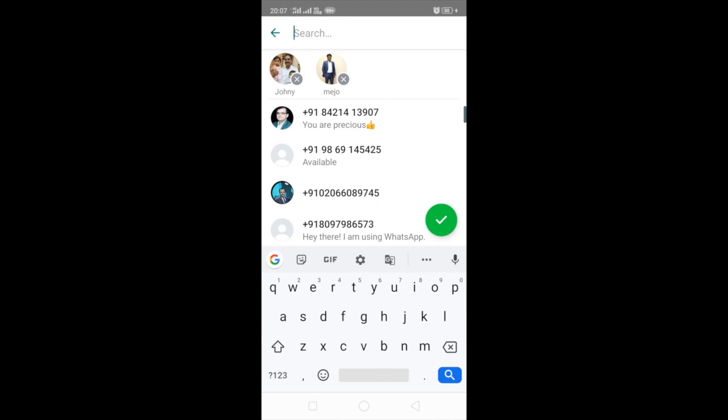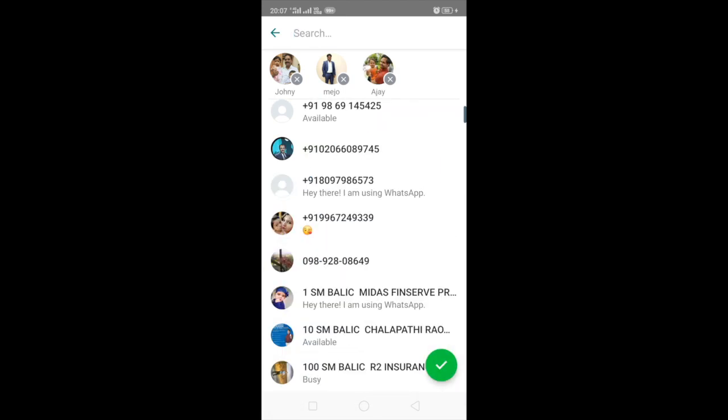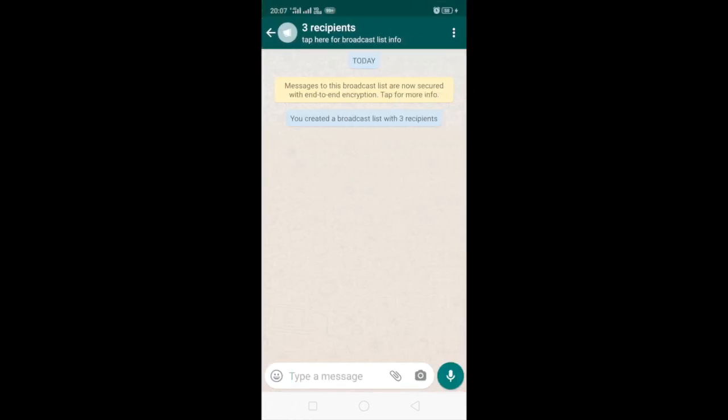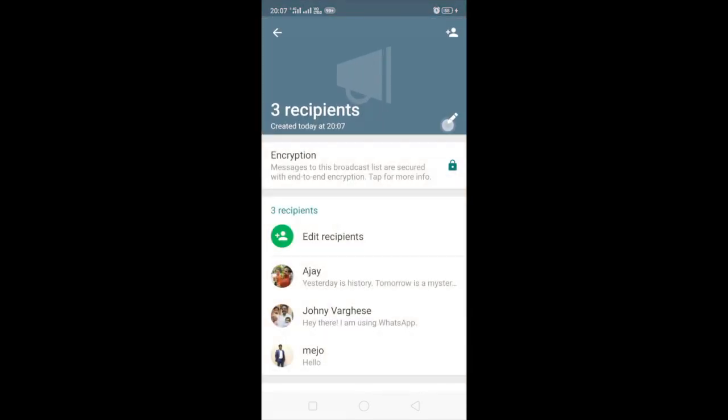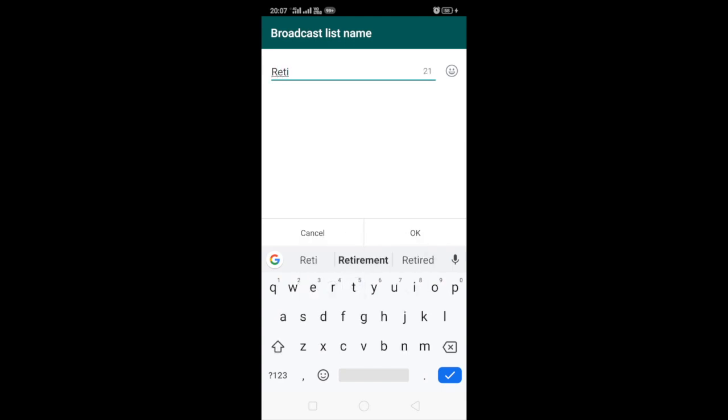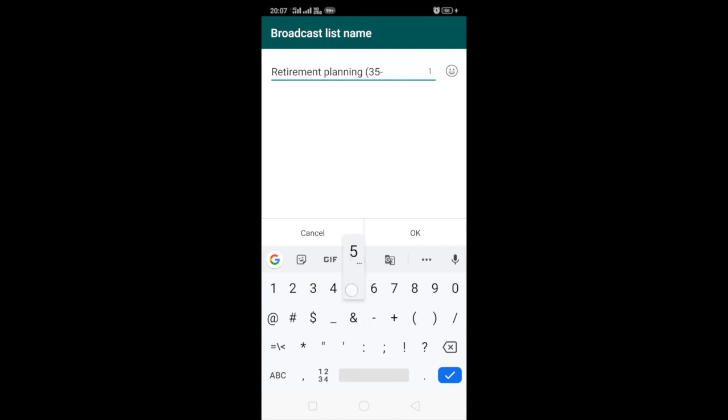So you can go through your WhatsApp contacts and create these kind of different segments and keep it ready so that whenever the content comes up, you can pick up and send it to relevant people. So again, you need to rename this just so that when you search in future it comes up properly. So I rename it as retirement group, and I can mention whether it's a male or female group. So there are limitations here, so you need to plan, you need to name it accordingly. So I'll keep it just retirement just for this example.